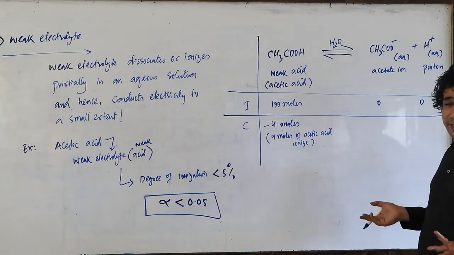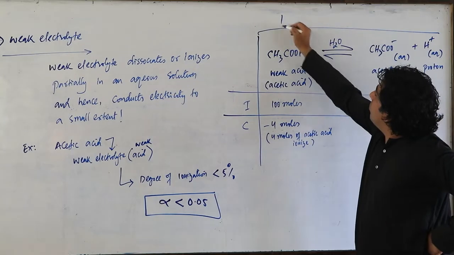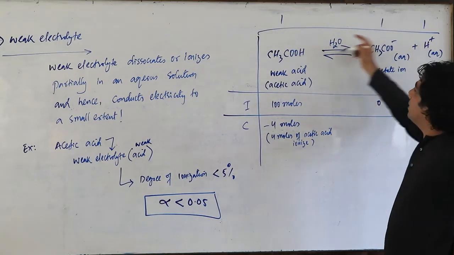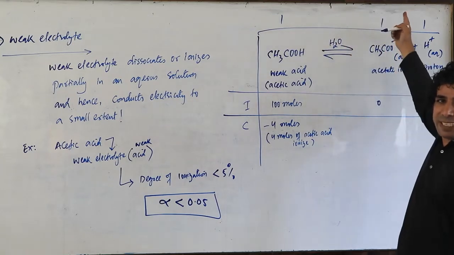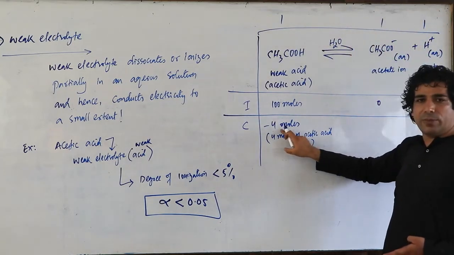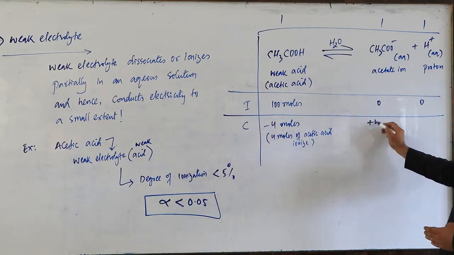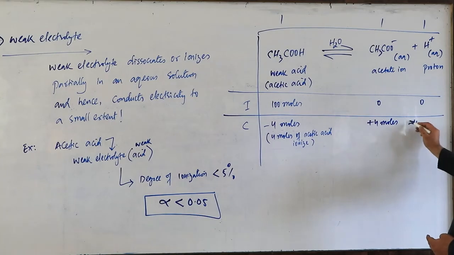The ratio here is 1, 1 and 1. That is the stoichiometric ratio. 1 mole of acetic acid will give 1 mole of acetate and 1 mole of proton. So then 4 moles will give 4 moles of acetate and 4 moles of proton.